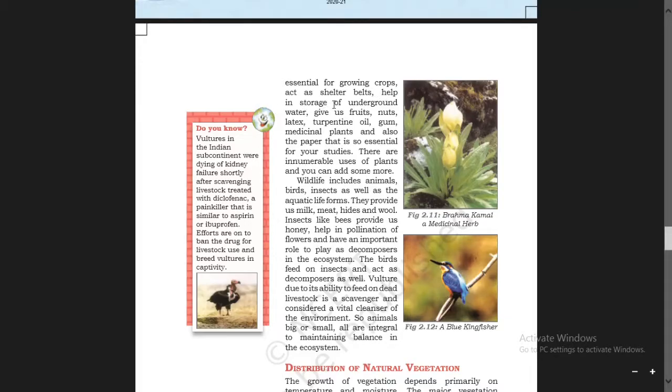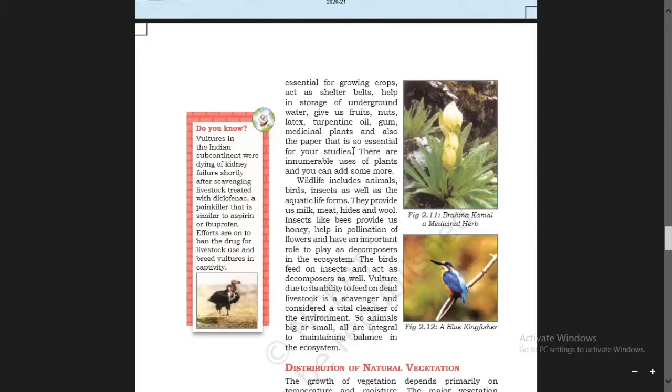Plants help in storage of underground water, and give us fruits, nuts, latex, turpentine, oil, gum, medicinal plants, and also the paper that is so essential for your studies.